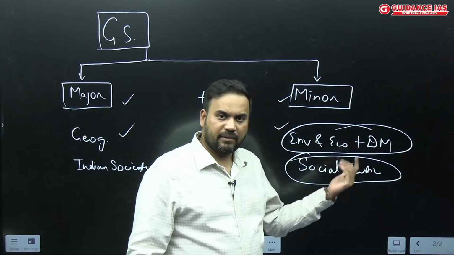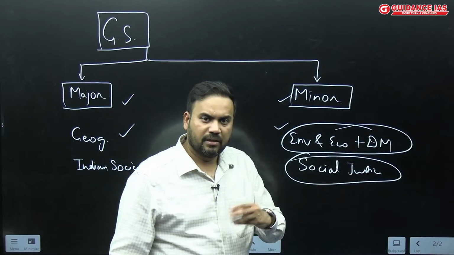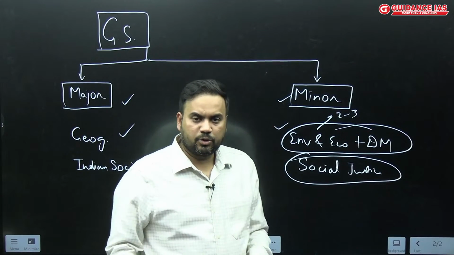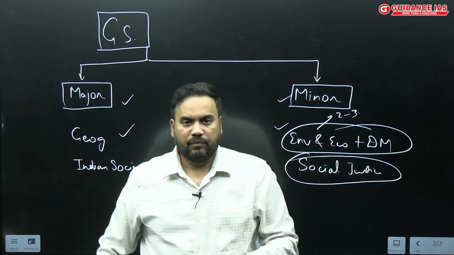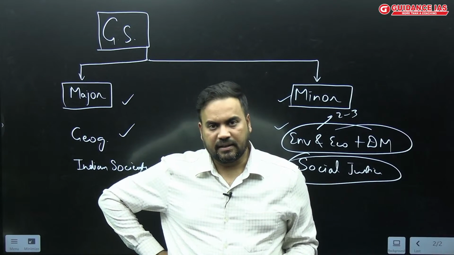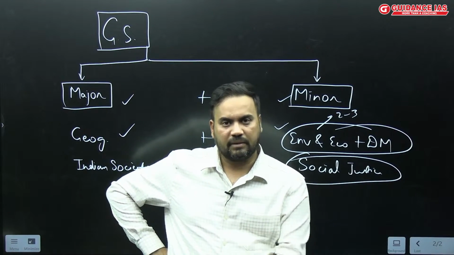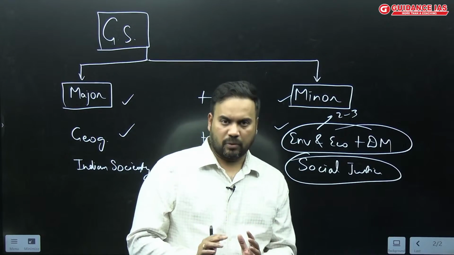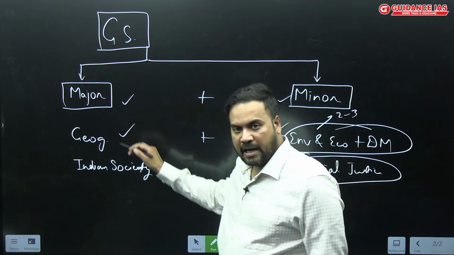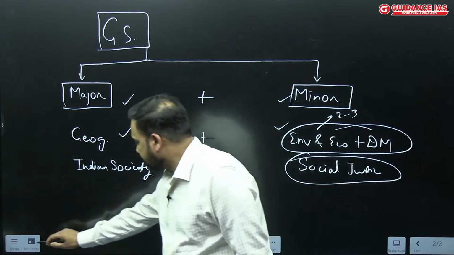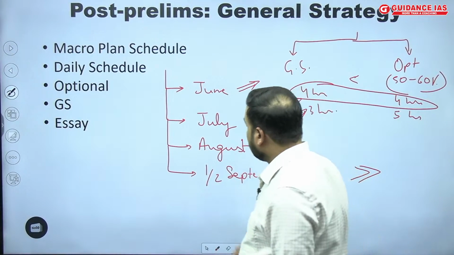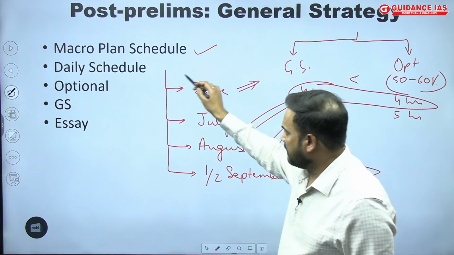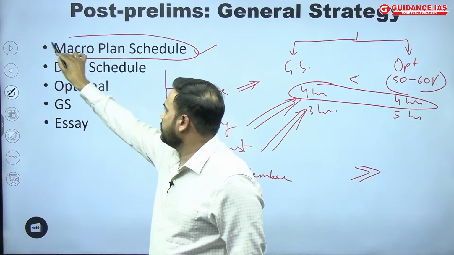I mean these topics, for example, if I talk about environment and ecology, ideally 2 to 3 days are enough, and you should not devote more, because you have to look into the weightage of the questions which are being asked in the examination. So 2 questions are being asked, one 10 marker and one 15 marker. So why will I be spending more time here? So likewise I have to allot the time and plan how I will be completing. This is how my macro plan should be made.